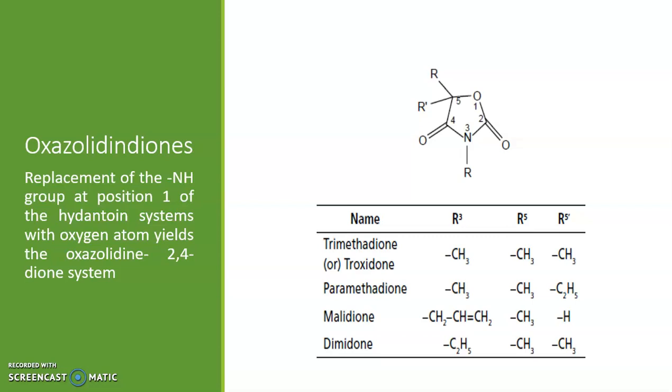The difference lies at the position 1. That is, in hydantoins at position 1, you can see that there was NH group, while in oxazolidine diols, it has been replaced by oxygen. Drugs belonging to this category are trimethadione or troxidone, paramethadione, meloxicam, dimidone.